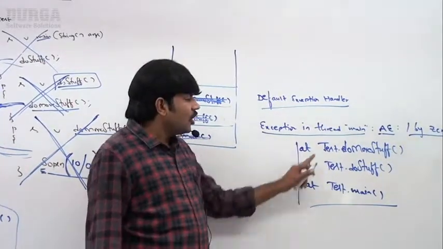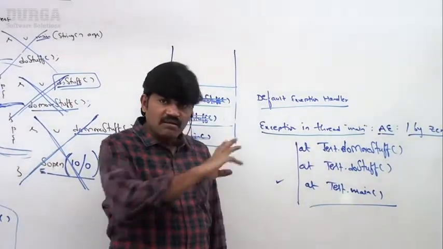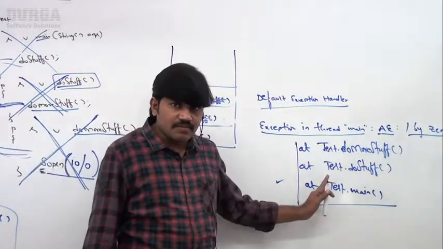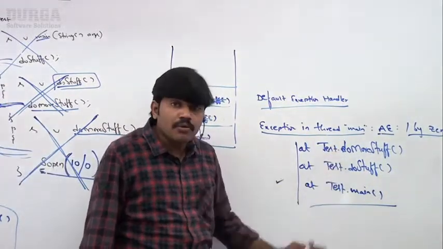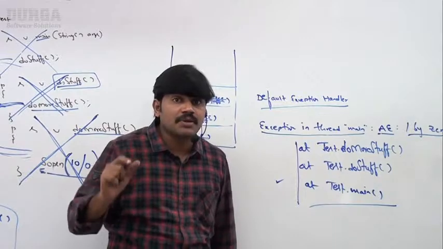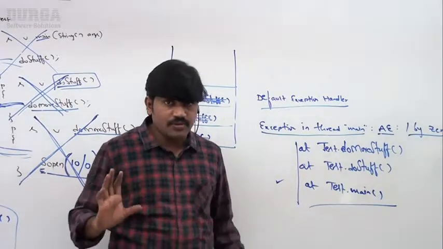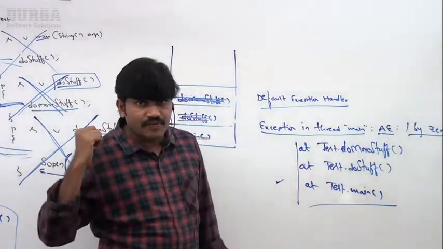Here, how many methods are there? Three methods. All three methods are terminated abnormally, right? The program termination is abnormal termination. It is not a graceful termination. Is it clear for all of you?